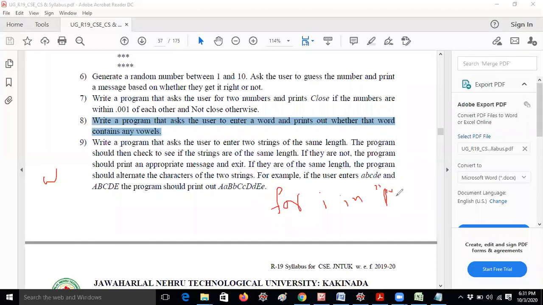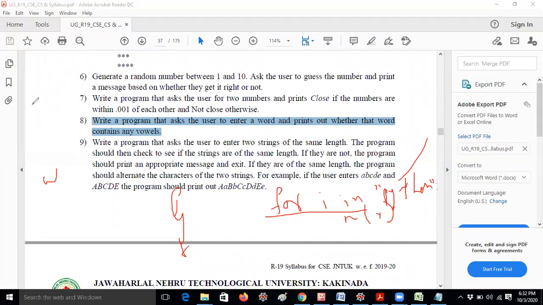For i in Python: I have given one example here, because a for loop can work with strings also. If you give for i in Python, print i, then you will get Python printed character by character. That means you can use the for loop with strings. So the for loop is the best first of all. And how to write a program to check whether a vowel is there or not? It is very easy, guys.